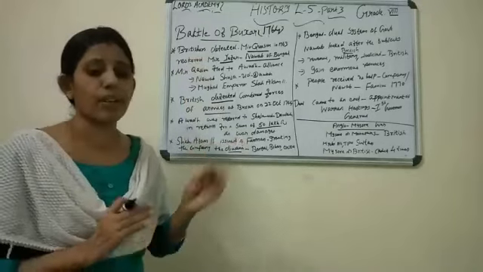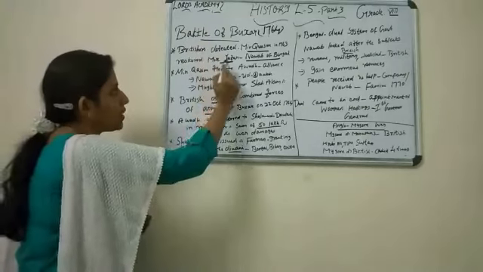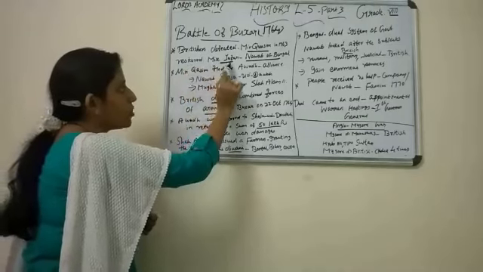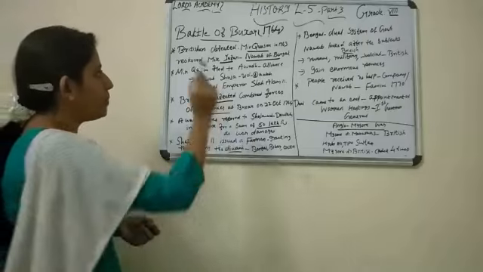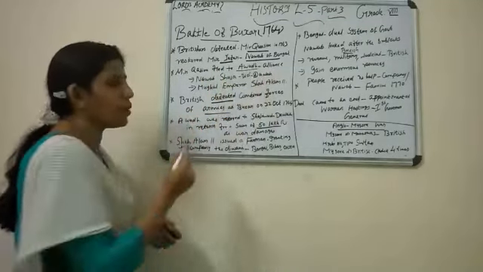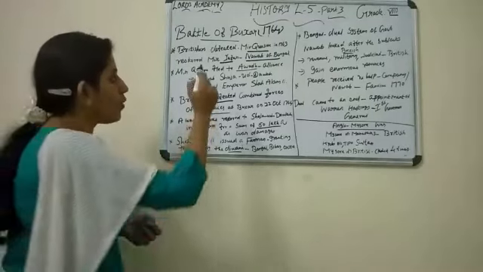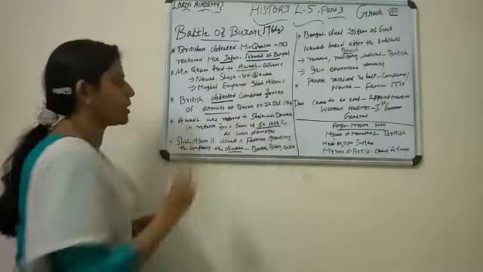So this is the first paragraph. Once again, recap. The British defeated Mir Qasim. And what did the British do? They restored Mir Jafar as the Nawab of Bengal. Now, Mir Qasim was defeated, so he fled to Awadh and entered into an alliance with the Nawab and the Mughal Emperor. Who was the Nawab? Shuja-ud-Daula, and the Mughal Emperor Shah Alam II.